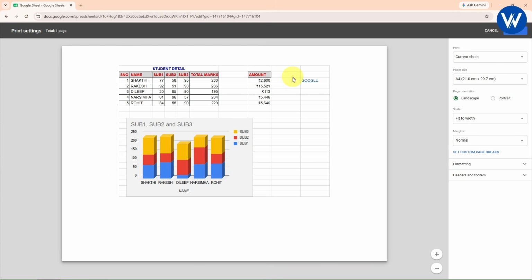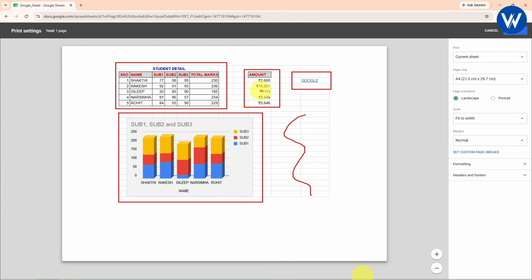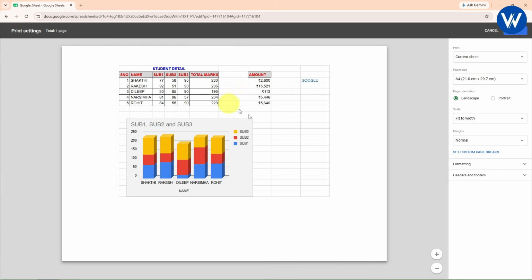Here we can see the grid lines as well as the data. Let me show you. This is the amount column and this is the hyperlink. Also we can see the chart. But I don't want to show all this grid line. I want to show only this particular table. So what you need to do is just follow the steps whatever I am telling.